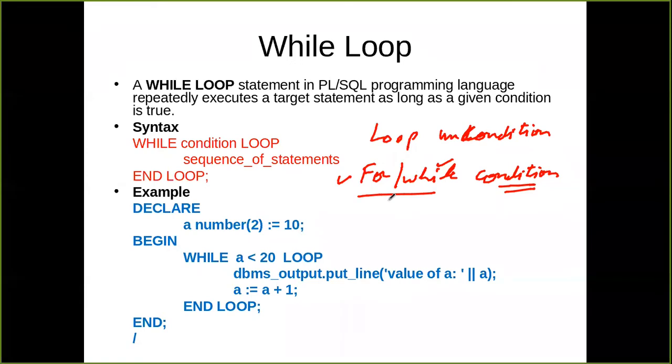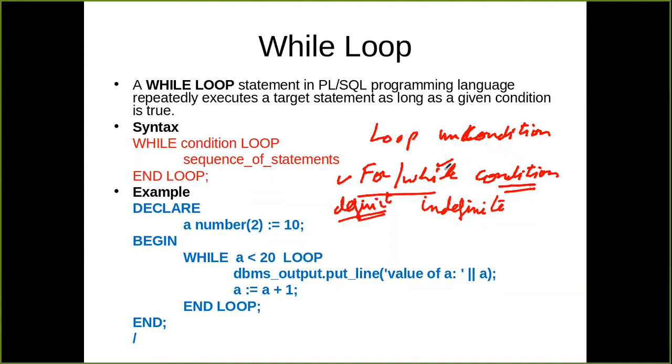How will you decide when you have to use for loop and when you have to use while loop? Sir, in a for loop we know how many times it will run. Very good. So it is basically a definite loop. It is definite and the other is indefinite. While loop is the indefinite case. When we have an indefinite case, we use a while loop. When we have a definite case, we use a for loop.